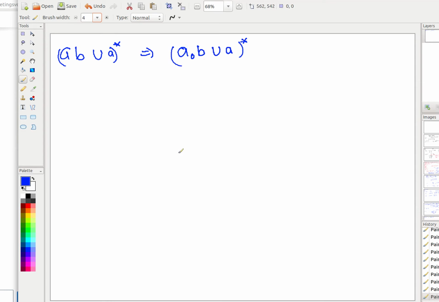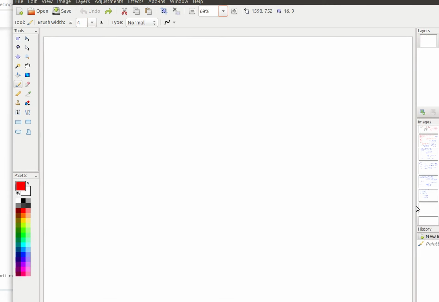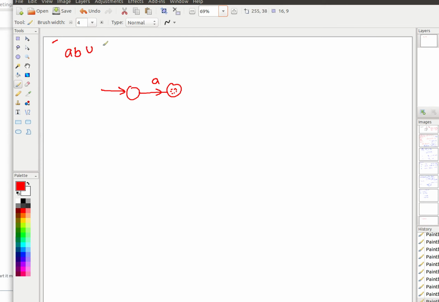Concatenation was missing. Now, to do it, always start with the smallest units. Do we have any epsilon? No. Do we have phi here? No. We have the smallest units of the regular expression as symbols. If I have to redesign it for A, this is the A part, and this was supposed to be a final state, but because I am doing concatenation of A with B. What is my target language? It is AB union A star.